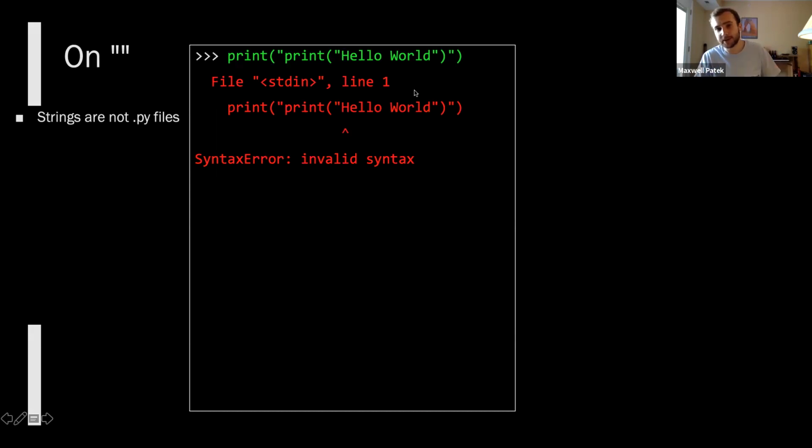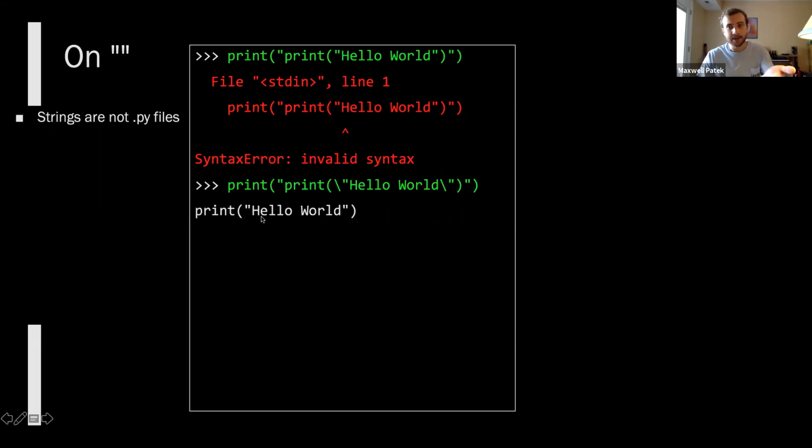So the way we can fix this problem is by escaping out the inner quotes. So if we want to tell Python, hey, look, I know there's a quote here, but don't treat it like the end of the string. Treat it like a quote in the string. We put a backslash before it, and then it knows, oh, okay, we actually mean to print out this. But I mean, this is the very first example of how typing out code in a string is not the same as typing out code in a file. I mean, if you were just typing out print hello world in a .py file, we wouldn't need this backslash, obviously. And so this is an example. I mean, already we're getting into kind of trickier code generation than you might think.